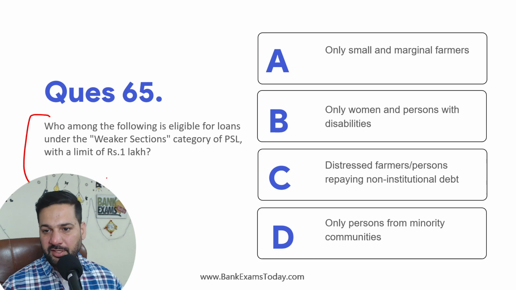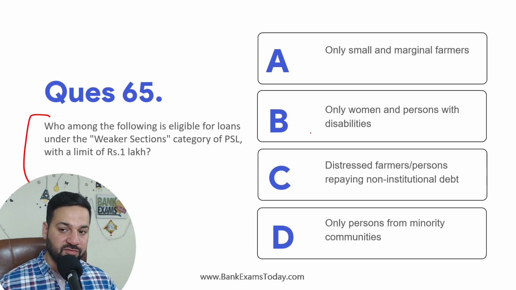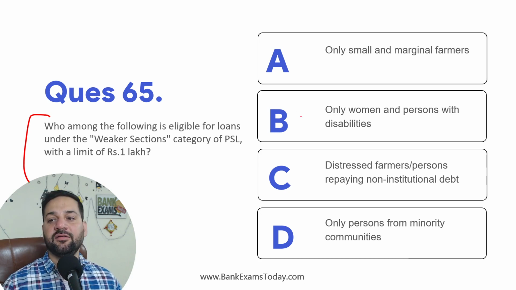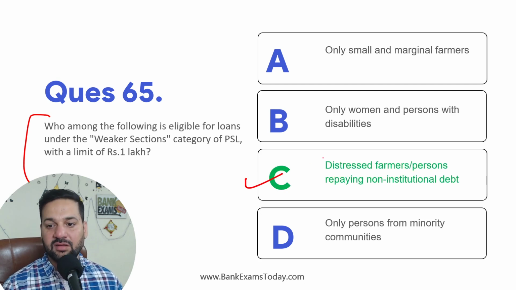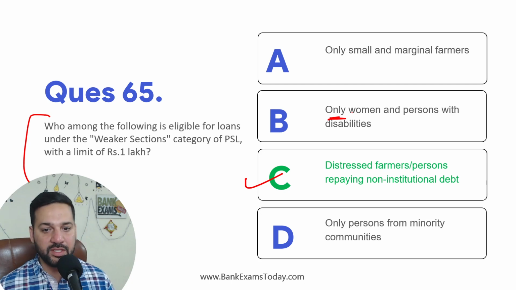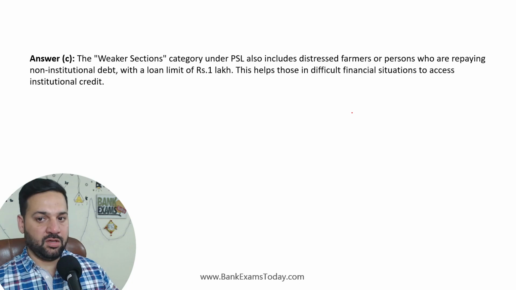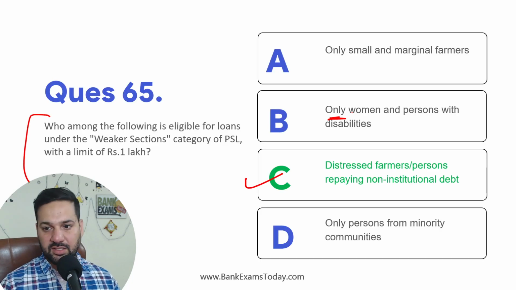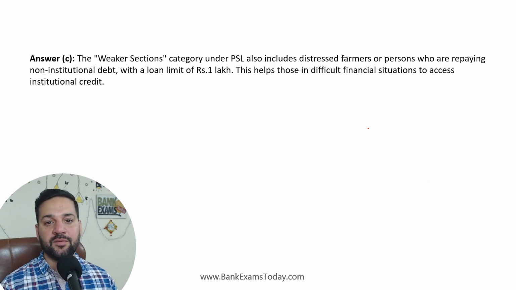So in this question actually even women with women and persons with disability वो भी eligible हैं. So this particular limit is applicable here, but only is not the correct answer. Women and persons with disabilities वो भी eligible हैं weaker section में. थोड़ा सा इसको frame करने में दिक्कत है, but anyways this is the correct answer. क्वेश्चन फ्रेमिंग में मुझे थोड़ी सी यहाँ पे दिक्कत लग रही है, बट सी इज द करेक्ट आंसर एनीवेज. वुमेन एंड पर्सन विद डिसेबिलिटी भी सही है, बट ओनली नहीं आना चाहिए वर्ड.